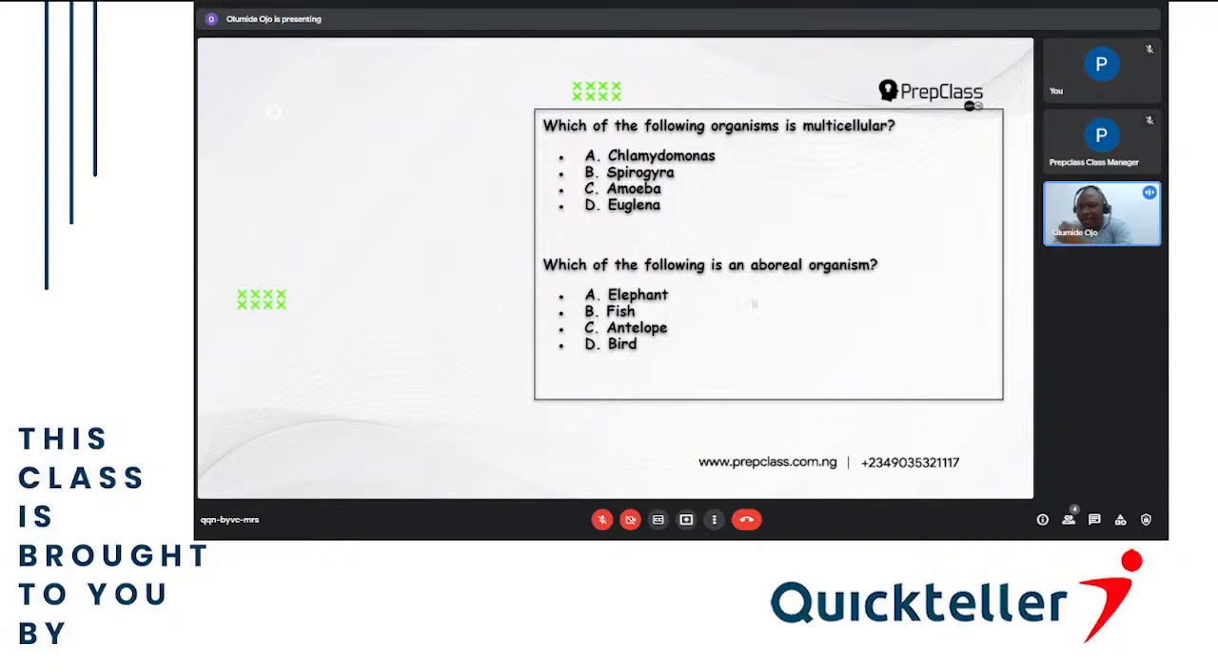Which of the following is an example of arboreal? When we talk about habitat, we have three types of animals. We have the terrestrial, we have the aquatic, then we have the arboreal. Terrestrial are those that move on the land, like we human beings, as you are moving on the ground. Then we have those in the water, that's fish. Then we have the arboreal, those that fly.